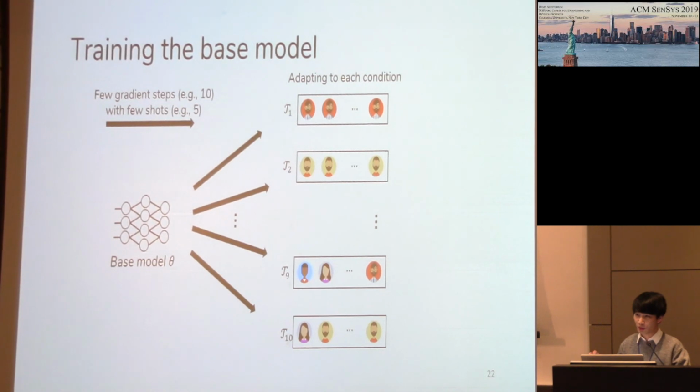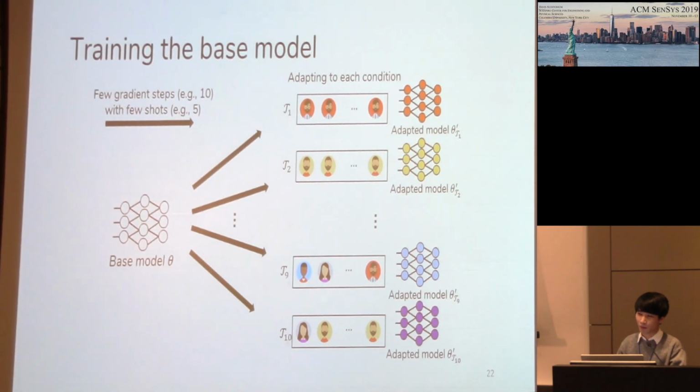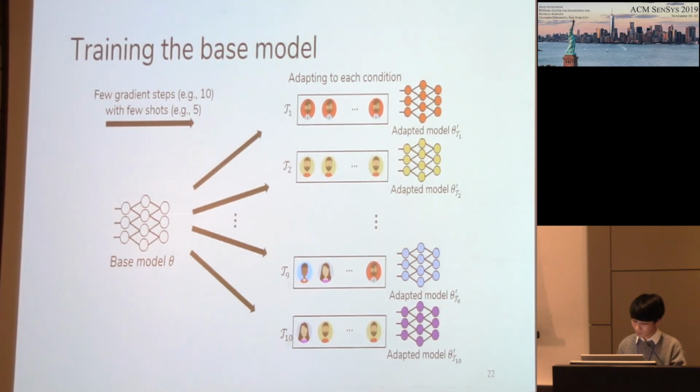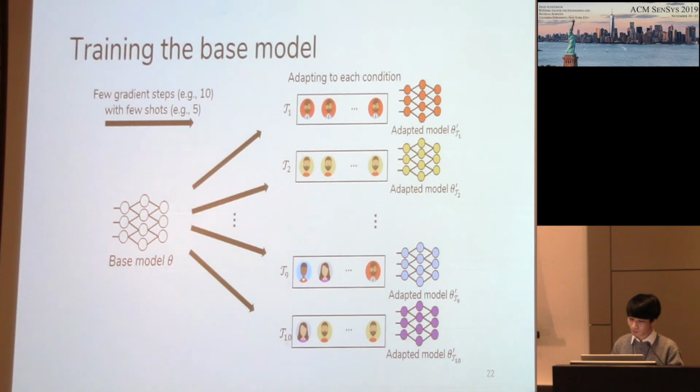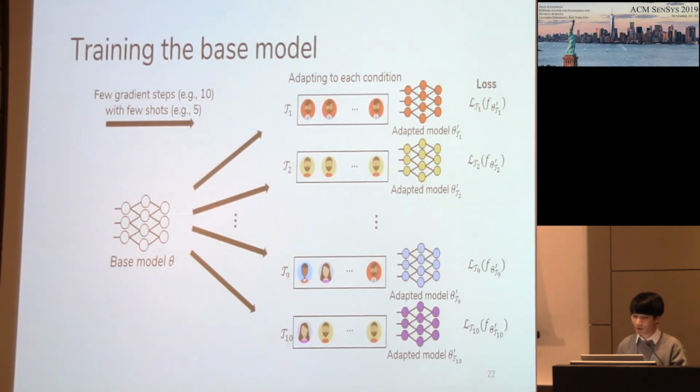These 2 restrictions ensure that the base model should adapt to the target condition rapidly with few shots. So after conducting each task, the base model now has adapted model parameter, from parameter theta to theta prime for each task. And with these adapted models, we evaluate these models and calculate loss.